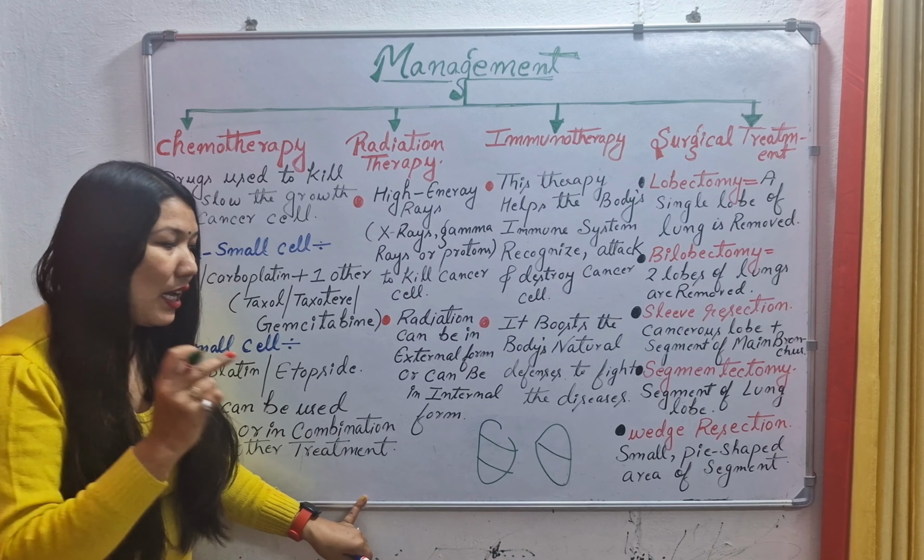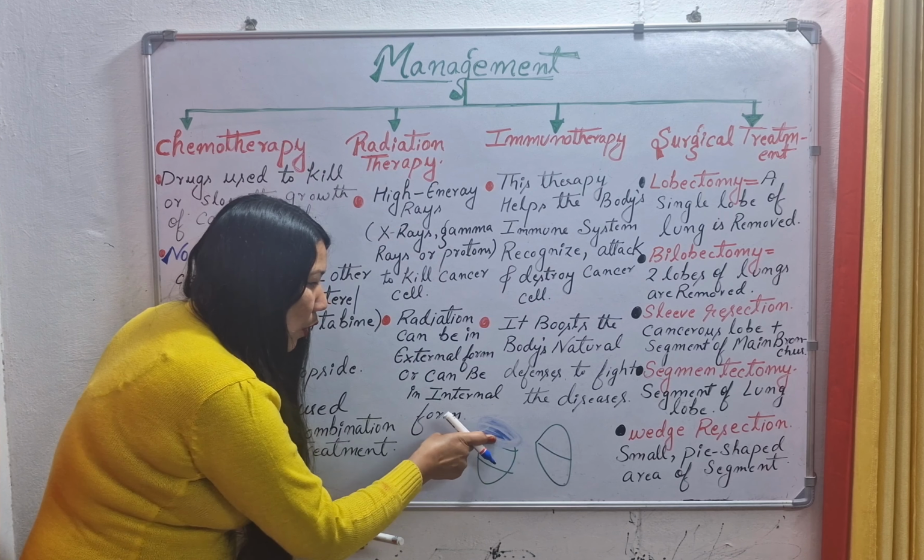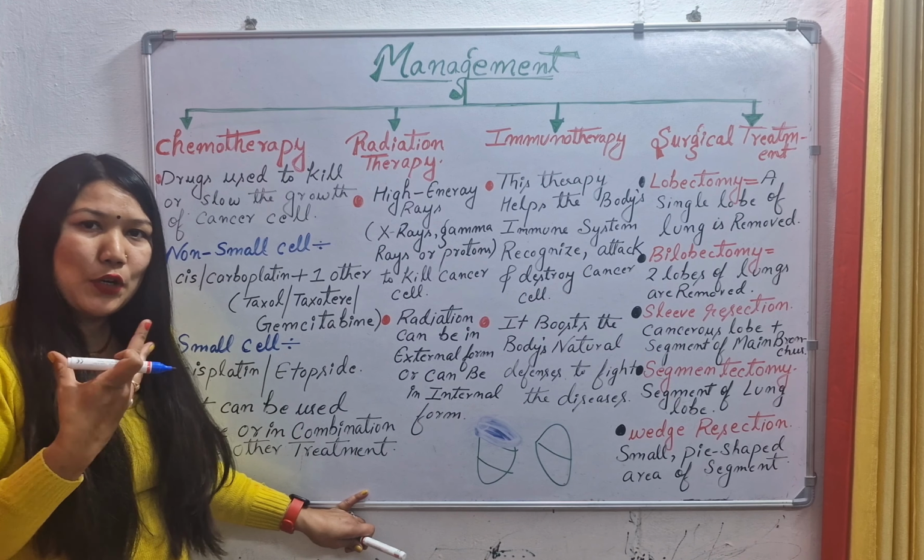Suppose the cancer cells are present in the upper lobe, and the cancer has spread in the upper lobe. Now in lobectomy we are removing a single lobe of the lung. So I have removed the upper lobe from here, but any lobe can be removed here.